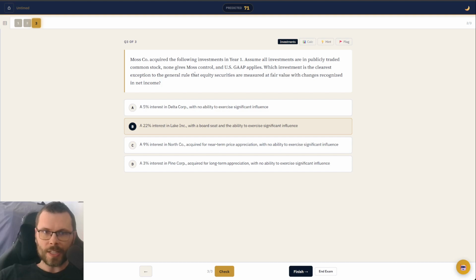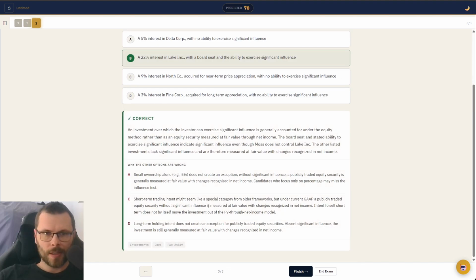The question asks which investments is the exception to the securities measured at fair value. So because they exercise significant influence and that this is greater than 20%, it's going to be the equity method and is not fair value. So the answer is definitely B. And read why the others were wrong, of course, but all the others were below 20%. And B is the one that said significant influence.